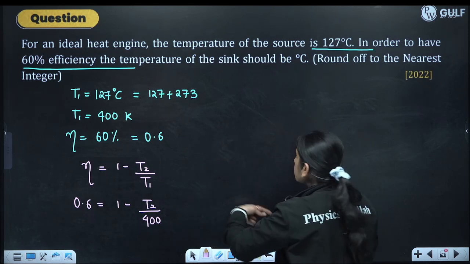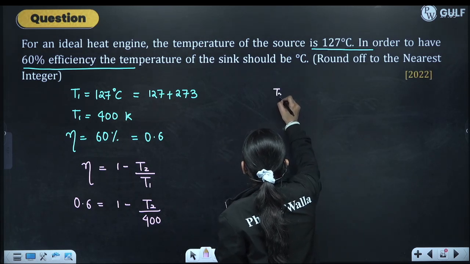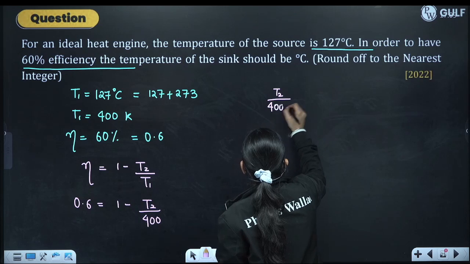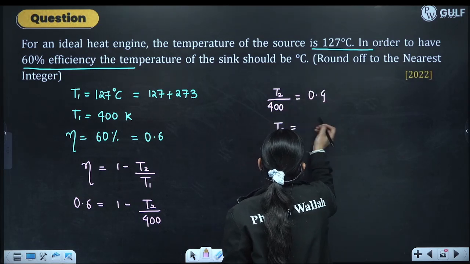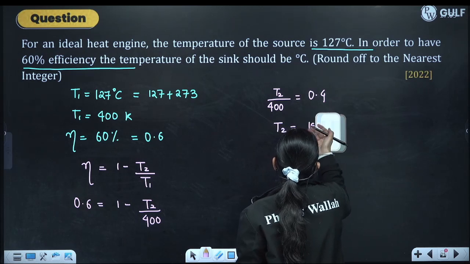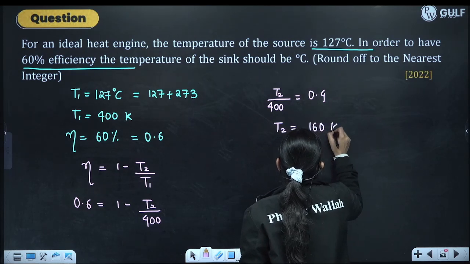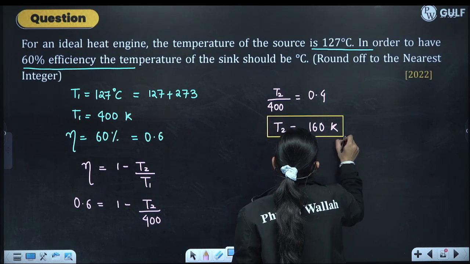So 1 minus 0.6, this will become T2 by 400 is equal to 0.4. So T2 will be 160 Kelvin.